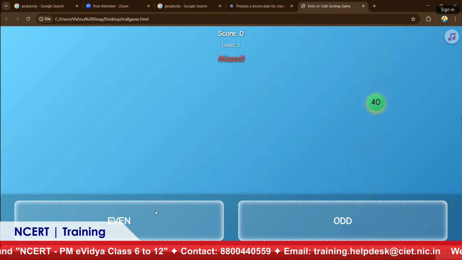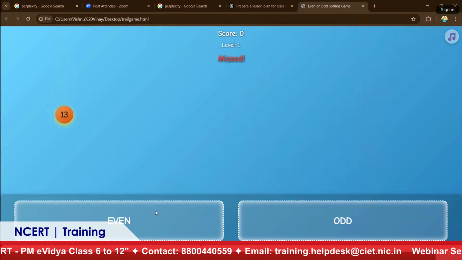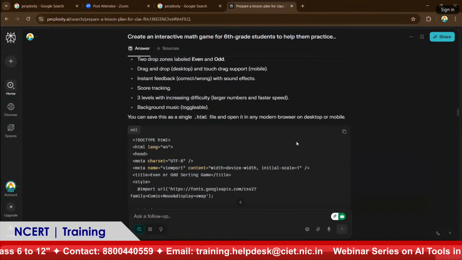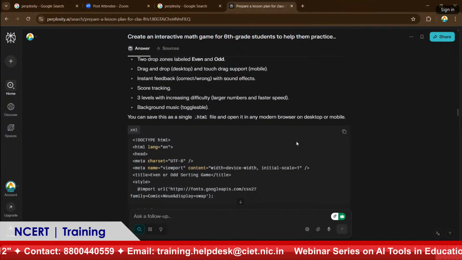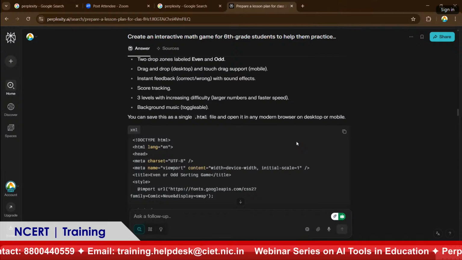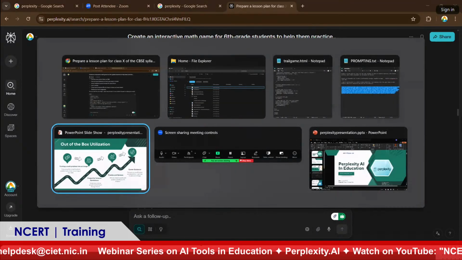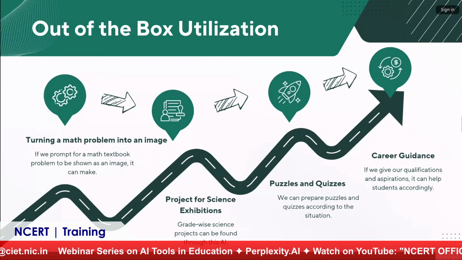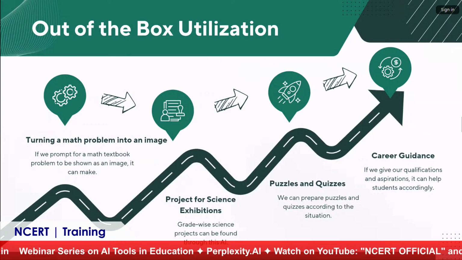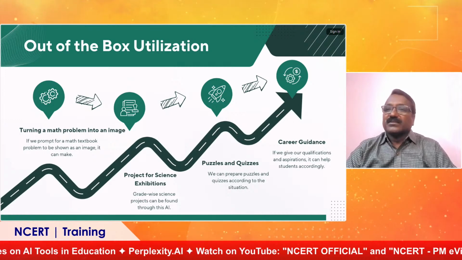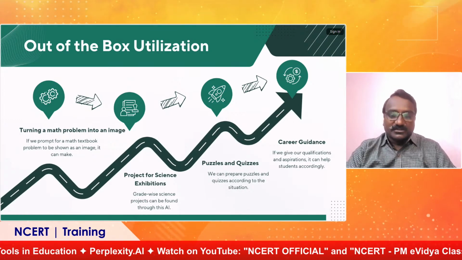It is not stopping. Please give another code. What I want to say is that making this type of code may not be that easy. So make use of these codes, and that will be very helpful for you. At the same time, non-coder teachers also can use this model for making games.